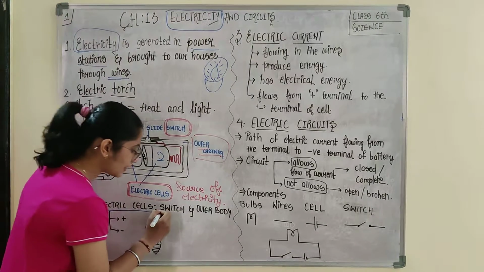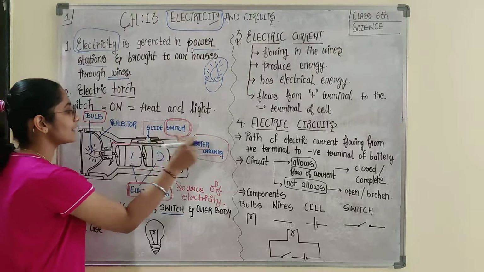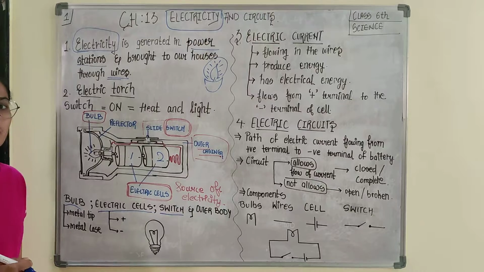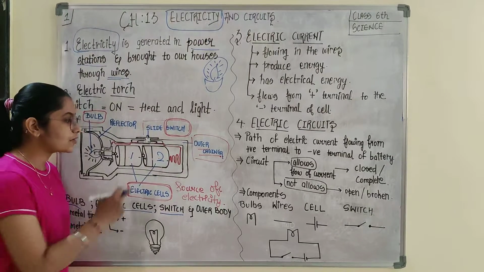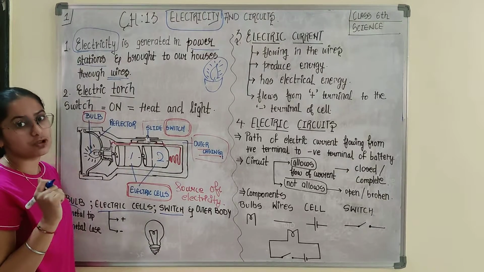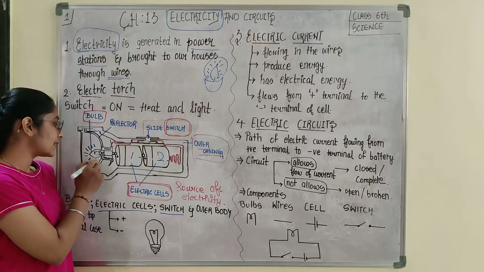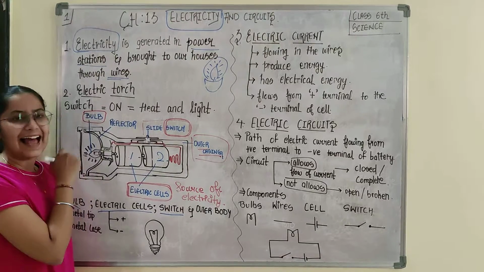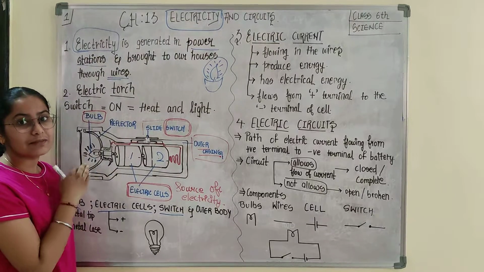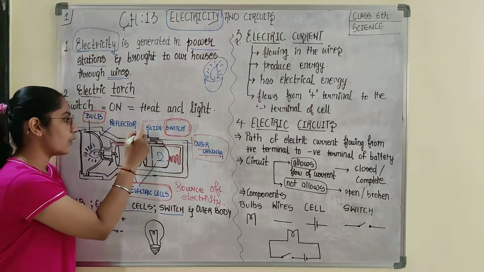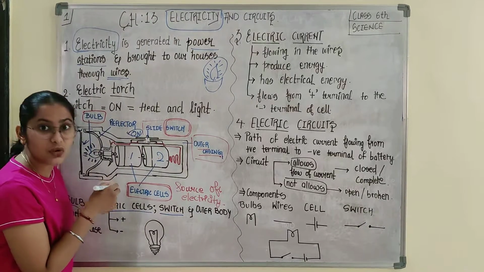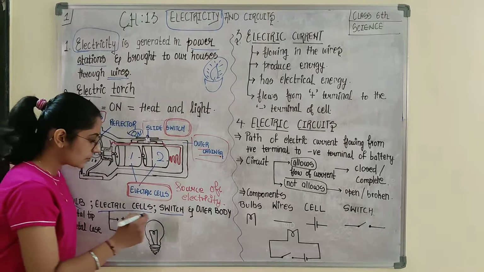Next, are you able to see the switch? Yes, ma'am. With the help of this, we are switching on and switching off the electric torch. So, how do you come to know whether the switch is on or off in this diagrammatic portion? By observing these lines. These lines show that the bulb is in lighted mode, which means the switch is on. So by this, you can make a person aware in the diagrammatic view that the switch is on.